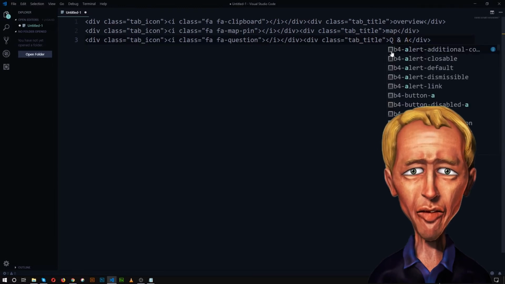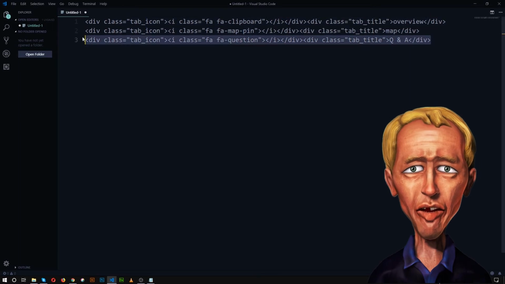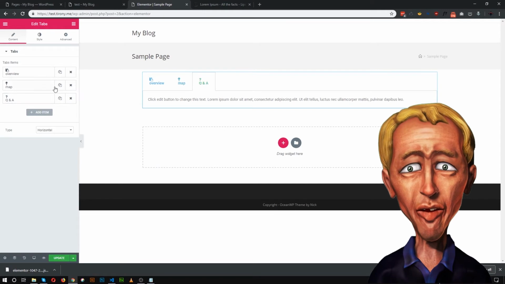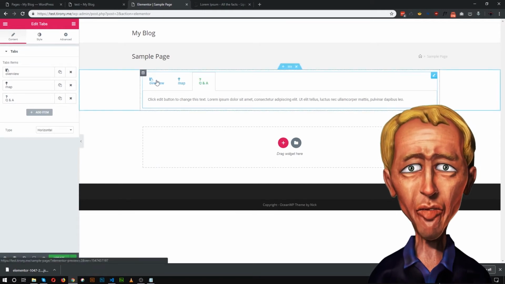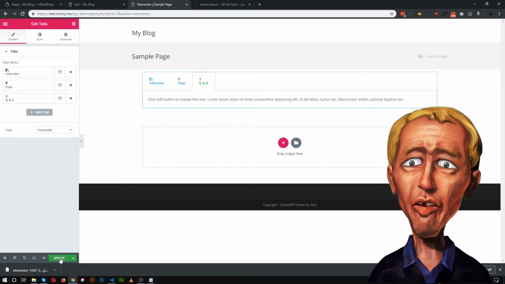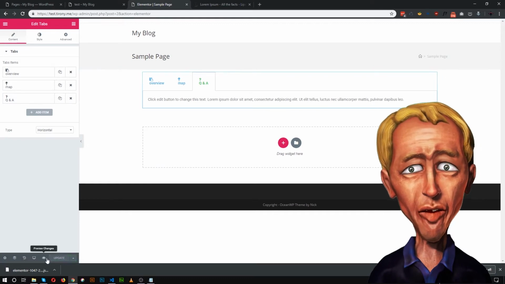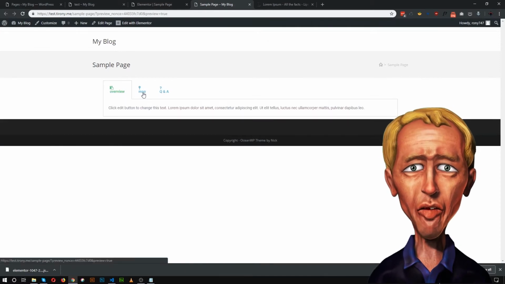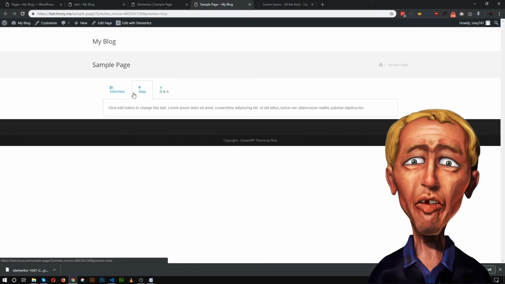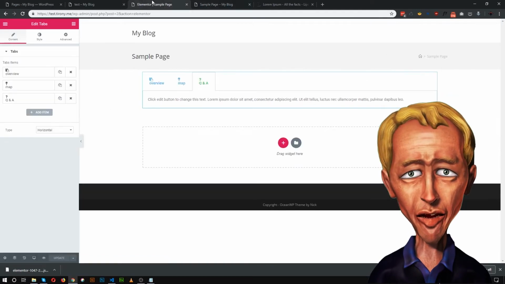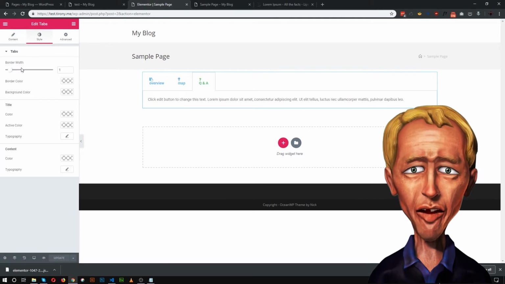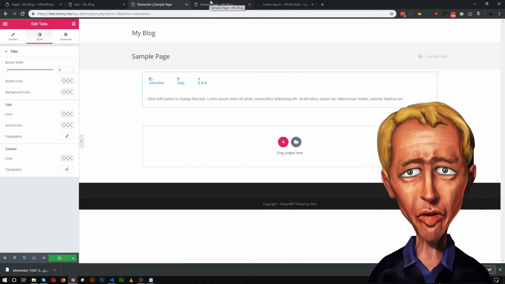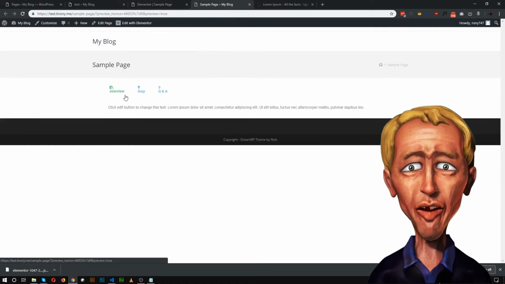Okay, so copy this and insert it in here. As you can see, all of our tabs now have an icon and a title. So let's save it and let's preview it. As you can see, we have tabs and all the tabs have an icon and title. Let's remove the border from this tab. Go to the style tab and make the border width 0 so that no border is visible. As you can see, no border is visible.